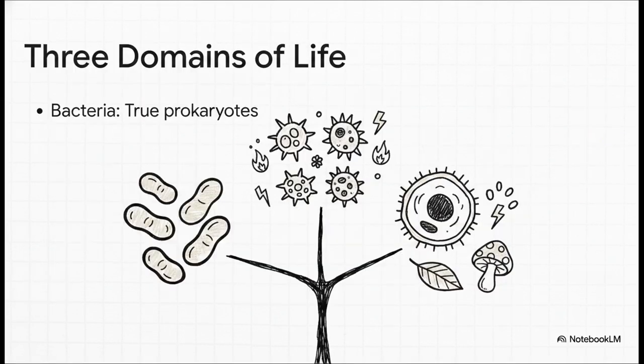Which leads us to the ultimate grand classification, the 3 domains. If you understand the difference between cells with a nucleus and those without, this system just makes perfect sense. We have true bacteria in one domain, the rugged, extreme-surviving archaea in the second, and eukarya, which houses all the complex, nucleated cells of plants, animals, fungi, and protists, in the third.